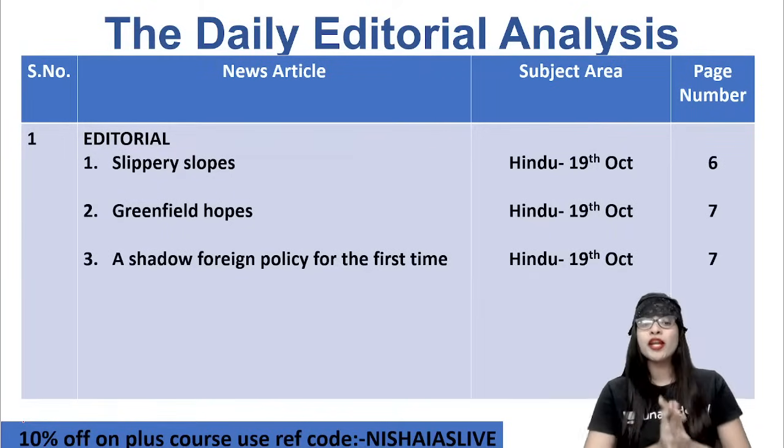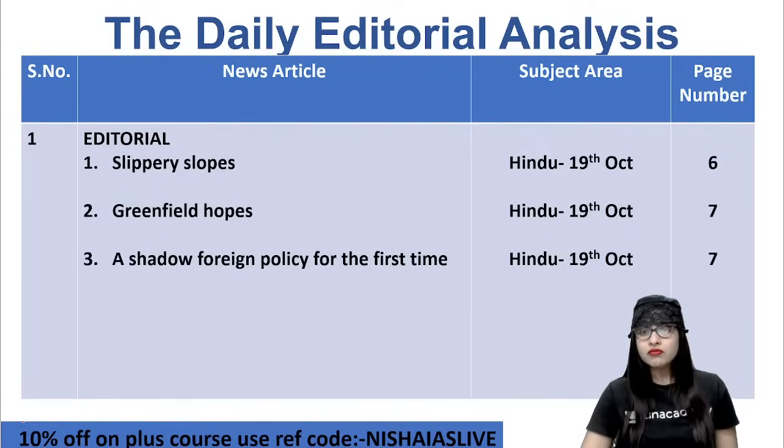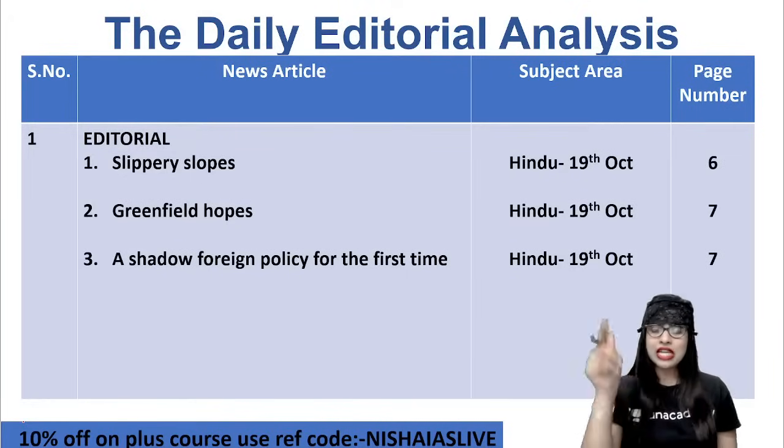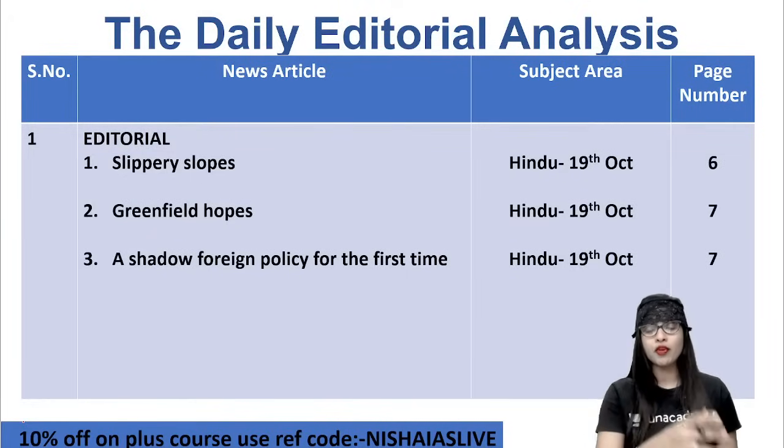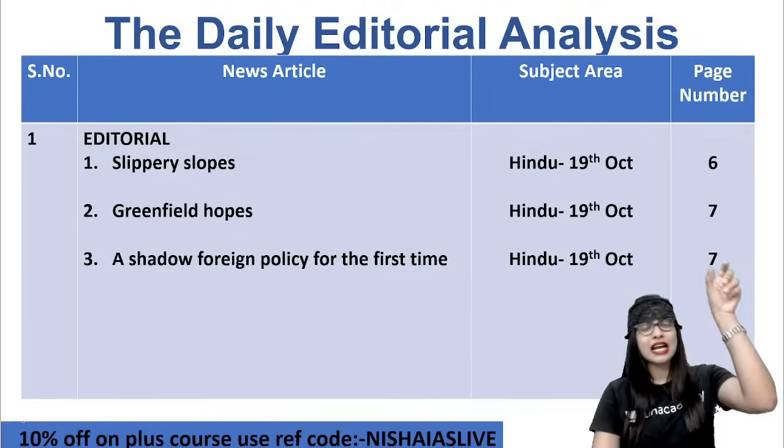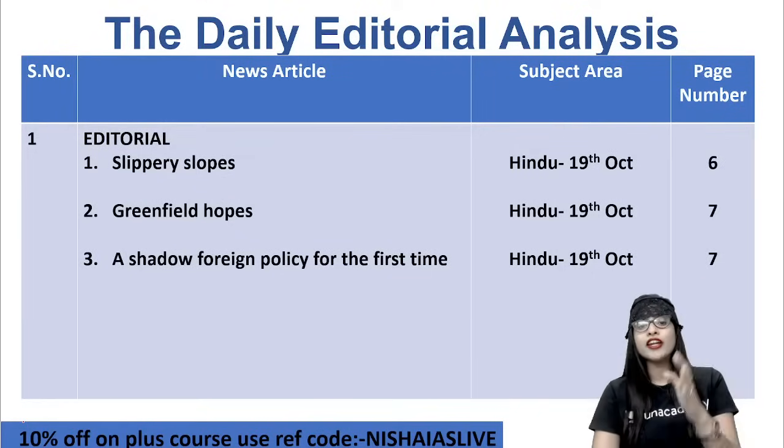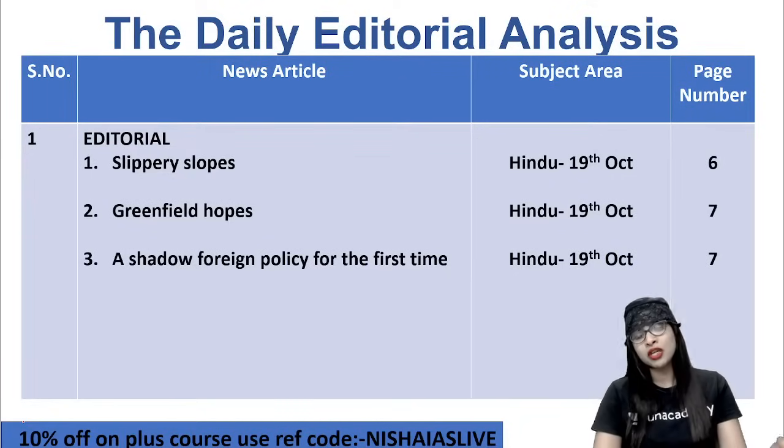We have 3 different articles today from today's The Hindu newspaper, on page number 6 and 7. You can take the newspaper, hard copy or soft copy, whatever it is. You can see an article called A Slippery Slope, towards the side of your paper. Then Greenfield Hopes, and the third one talks about a shadow foreign policy for the very first time.